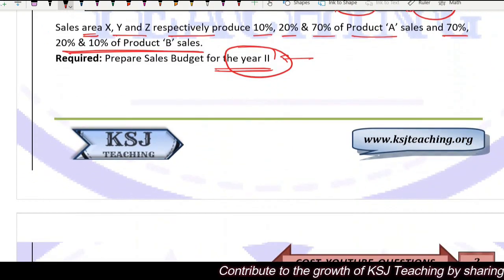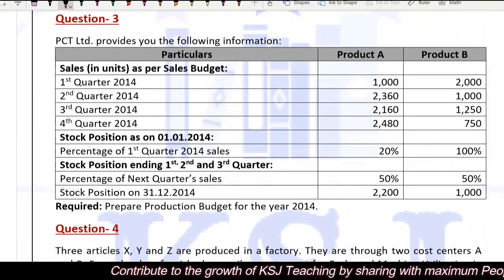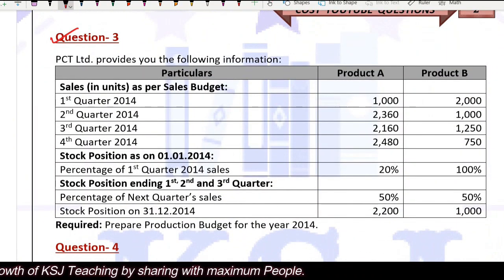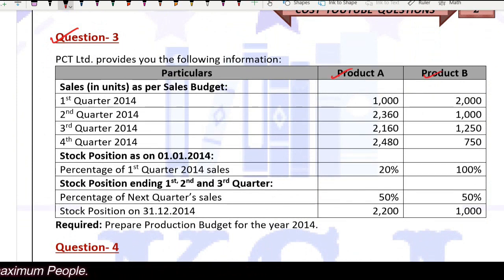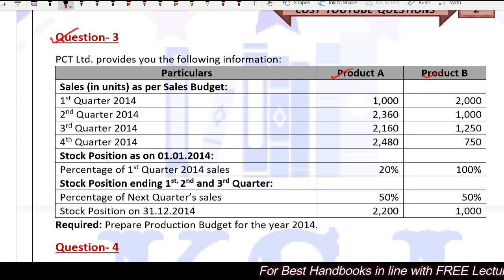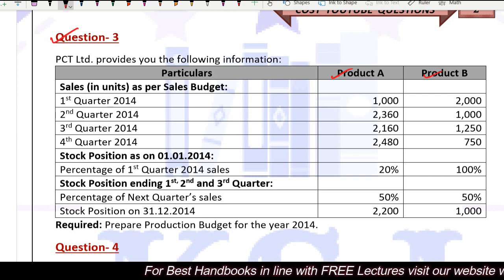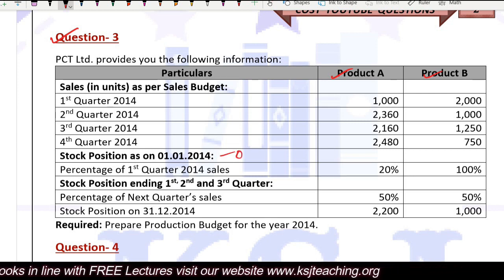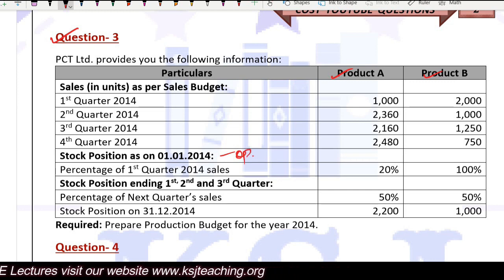Let's see a question now. PCT Limited provides you the following information. Sales in units as per the sales budget, product A and product B. Quarter 1, 1000 and 2000, second quarter, third quarter and fourth quarter. This is the sales given, right, in units. Stock position as on 1st of January 2014, right? That is, this is your opening. Percentage of the first quarter 2014 sales.